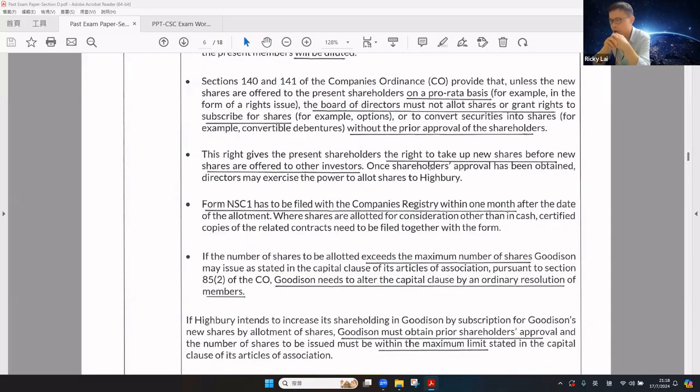Form NSC 1 should be filed with the CR within 1 month after the allotment date. Where shares are allotted for consideration other than cash, a certified copy of the related contract must be filed together with Form NSC 1. If the number of shares allotted is more than the maximum number of shares the company may issue as stated in the capital clause of the articles, the company needs to alter the capital clause by ordinary resolution of the members.